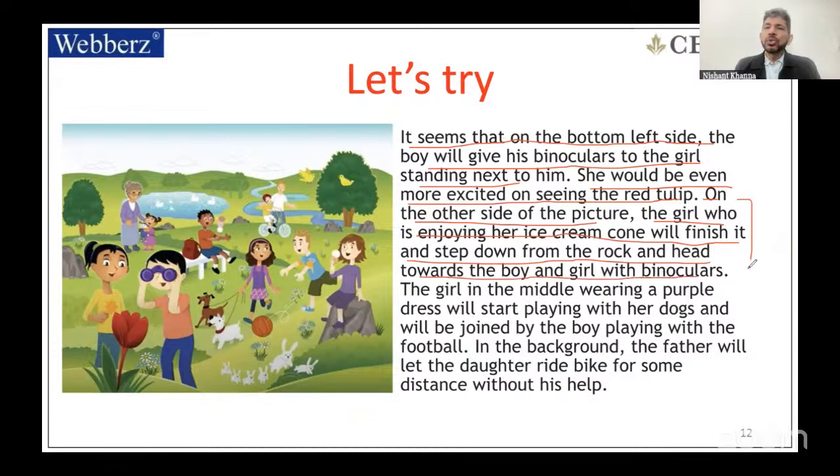Now, this story we have made, we are just trying to predict. It is not sure that this is going to happen, but it's just for the speaking purpose. The girl in the middle wearing a purple dress will start playing with her dogs and will be joined by a boy playing with the football. In the background, the father will let the daughter ride the bike for some distance without his help.